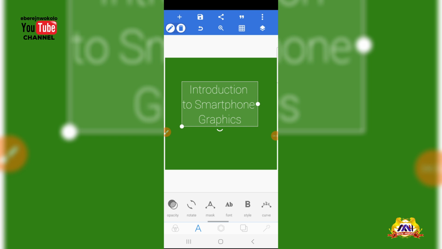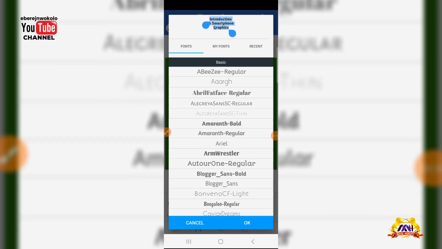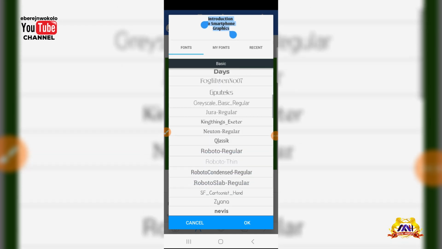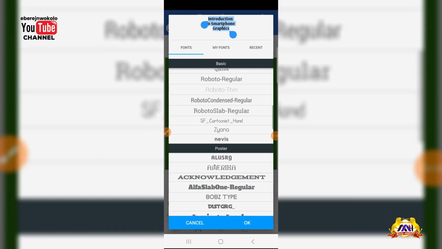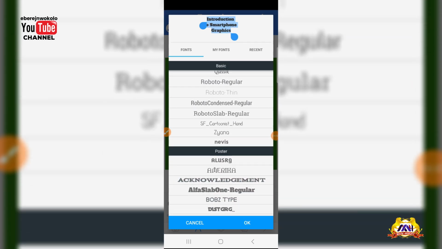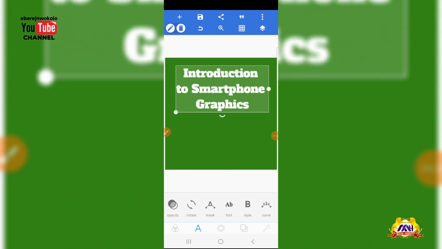The next thing I want to do, I want to change the font style. You can see font here. I'll click on my font, so I can change fonts. I'll just select the fonts that I want. There are different kinds of fonts here. What you need to do is to choose the one that will suit what you want to do. If I want to reduce the size, you see where they have size.